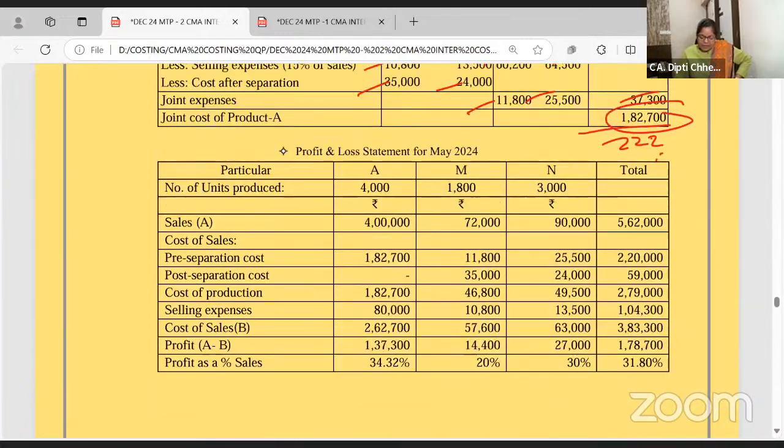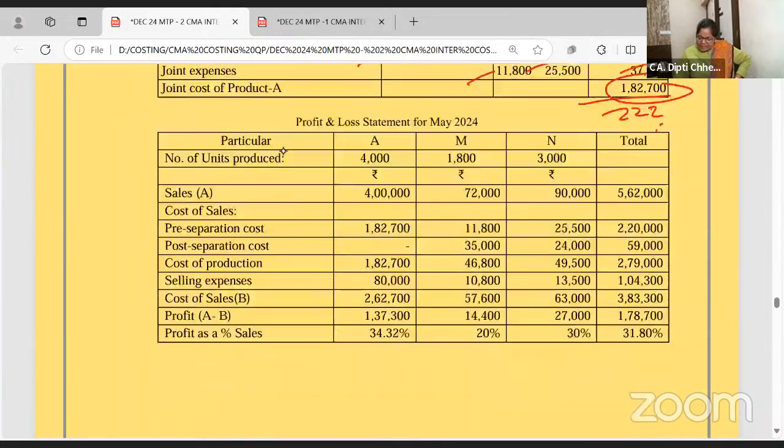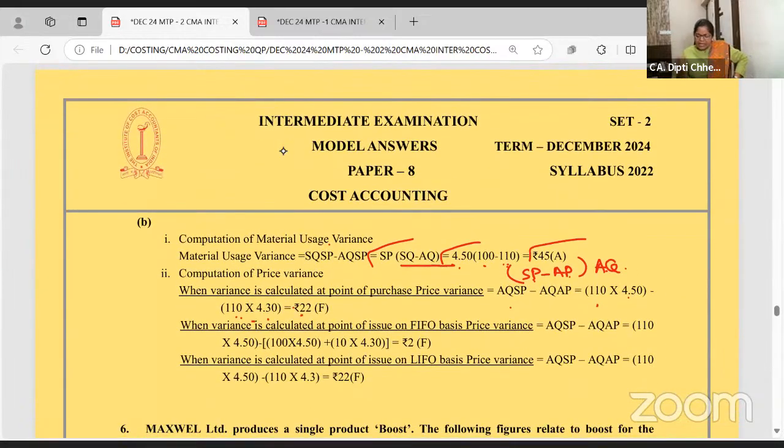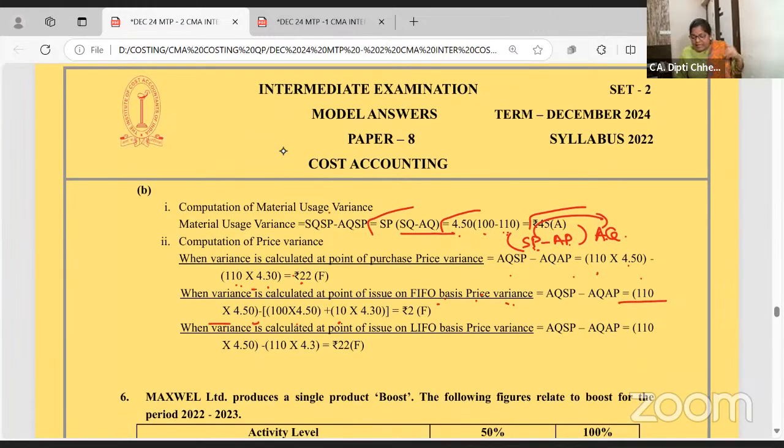Actual price: 4.3 is given according to purchase, and now according to FIFO, this will be the same standard price, 110 into 4.5, but according to FIFO, 100 units of opening stock first at 4.5, and purchase is 10 units at 4.3. In last in first out, the standard price and actual quantity are the same, 110 into 4.5, but for the actual price, if you follow last in first out, all 110 units you take at 4.3.